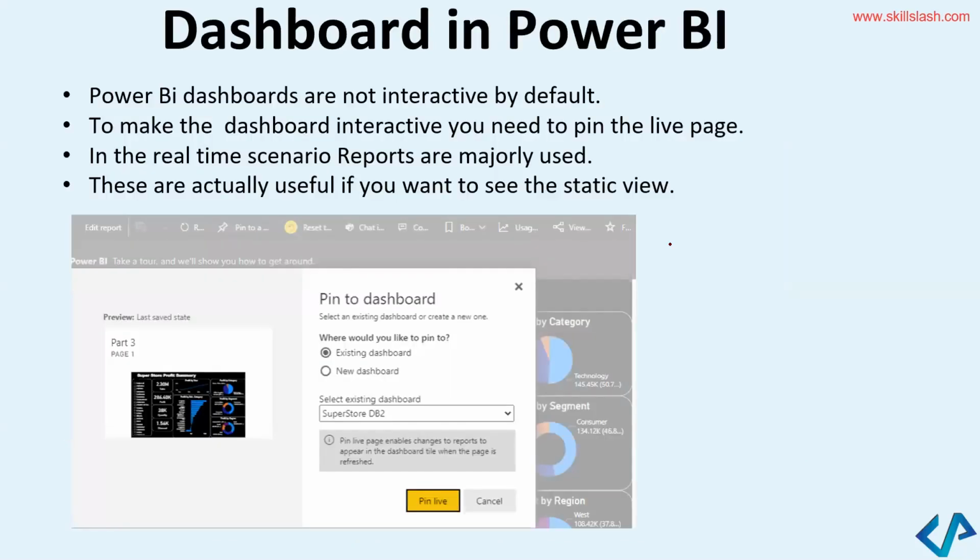So this is the dashboard that I was talking about, Power BI dashboards, right? We discussed they are not very interactive by default. You have to make the dashboard interactive by pinning the live page. And in real time, reports are used, particularly if you want a static view of the content, you can view it like this. The answer to your question: reports and dashboards are different, Meena.